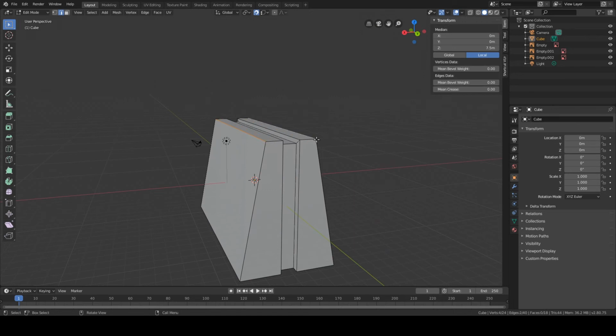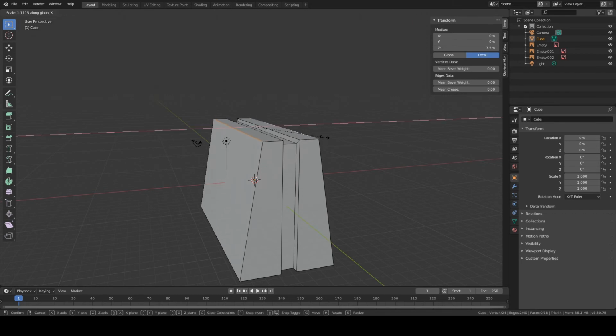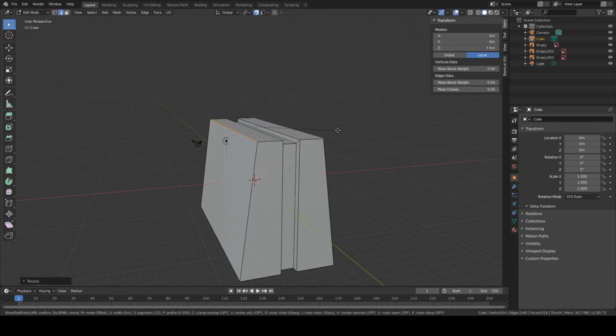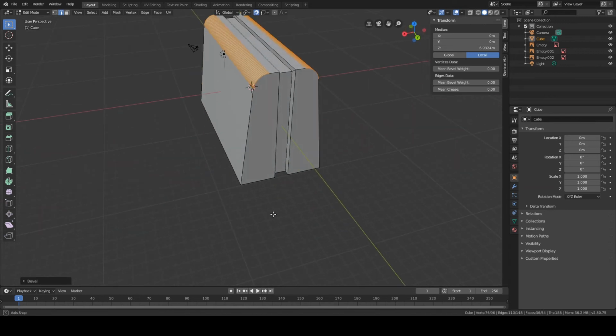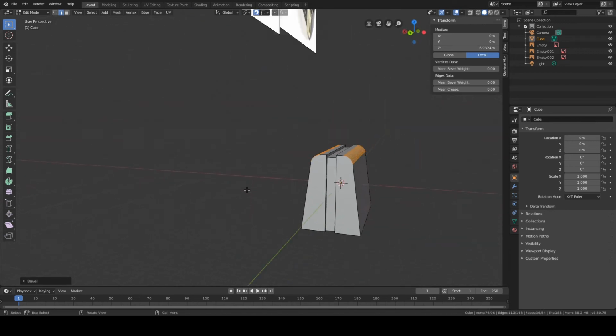My two edges are still selected, and I'm going to do S from scale, X axis, make it a bit bigger, and then Ctrl B again from bevel. Drag it down. So with the mouse wheel you can add less or more edges. Okay. Yeah, that looks good. I'm happy with that.